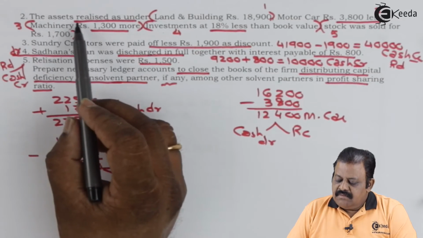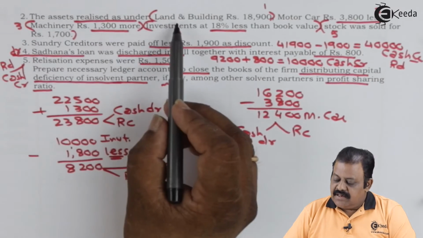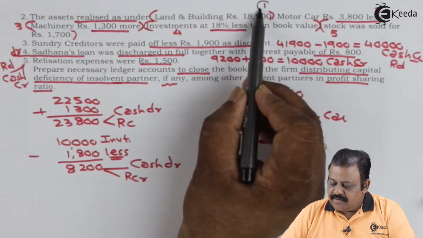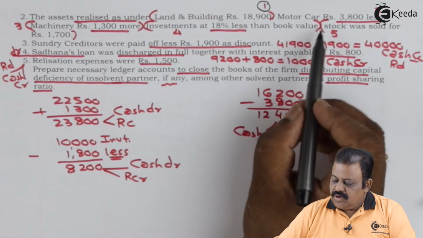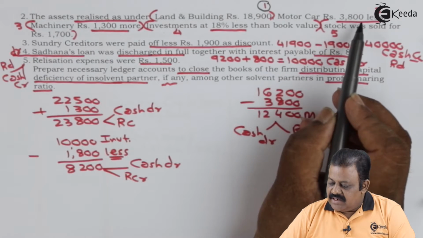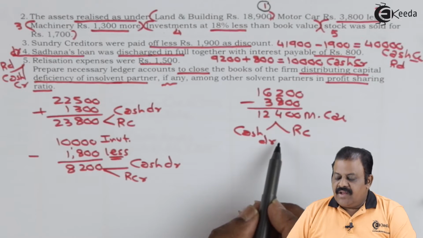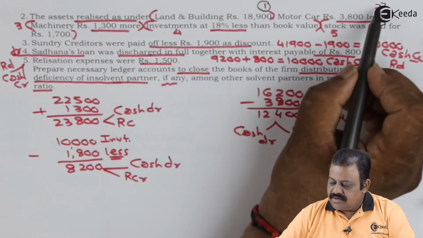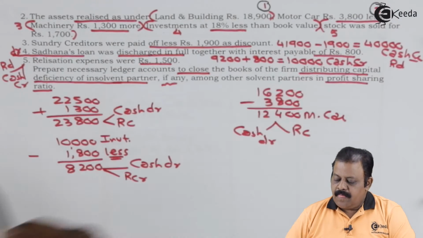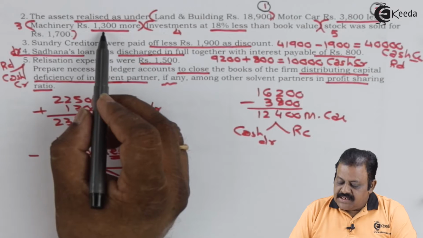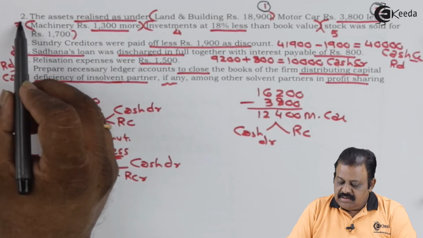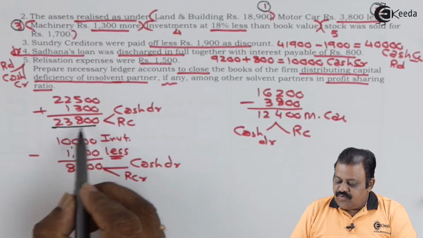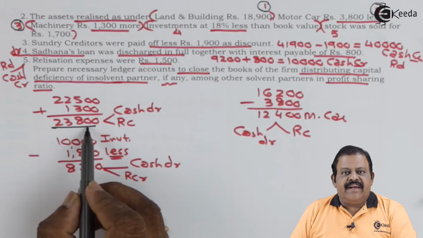Second adjustment, the assets realized, means sold, as under. Land and building 18,900. 1. Motor car rupees 3,800 less. Here we have done the calculation, that is it is sold for 12,400. 2. Machinery rupees 1,300 more. Third asset. Here we have done the calculation. Machinery is sold for 23,800.